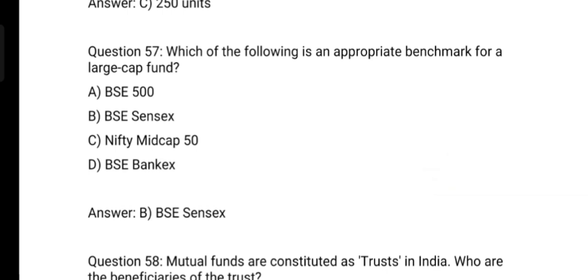Next question. Which of the following is an appropriate benchmark for a large cap fund? Option A BSE 500, option B BSE Sensex, option C Nifty Midcap 50, option D BSE Bankex. And the answer is BSE Sensex.